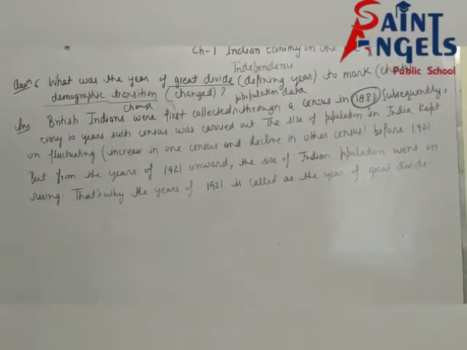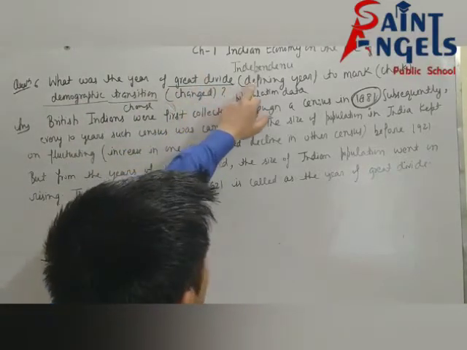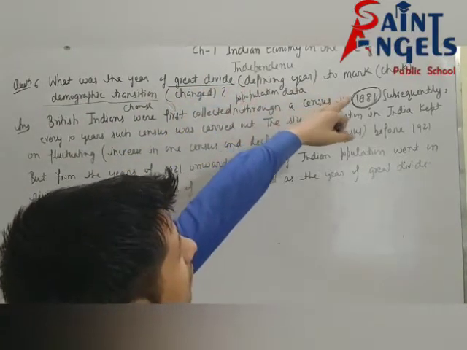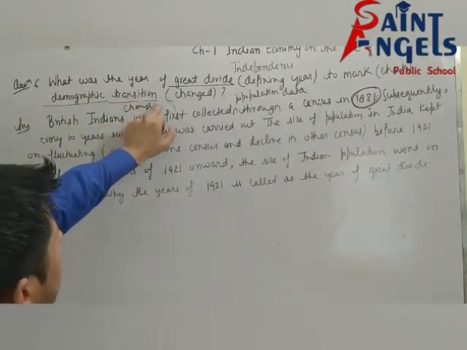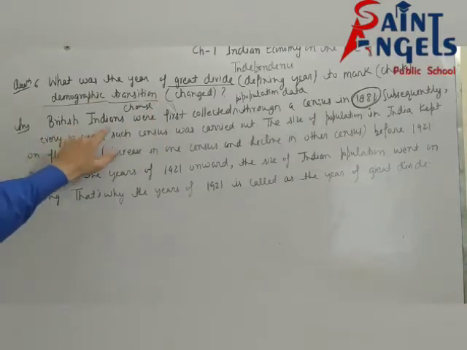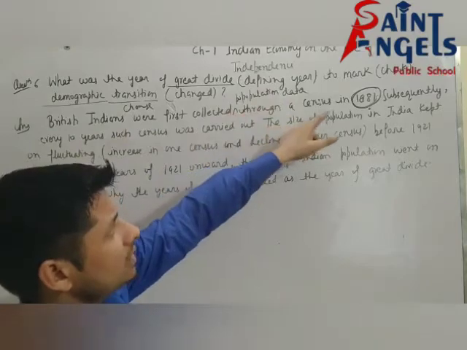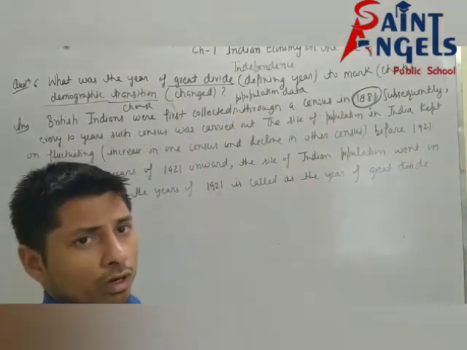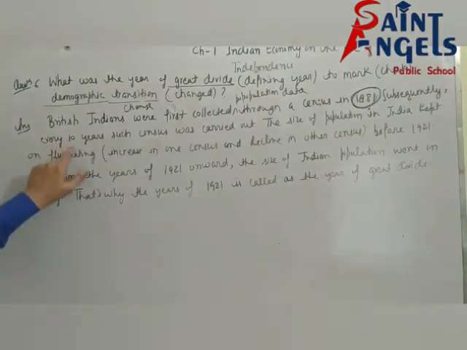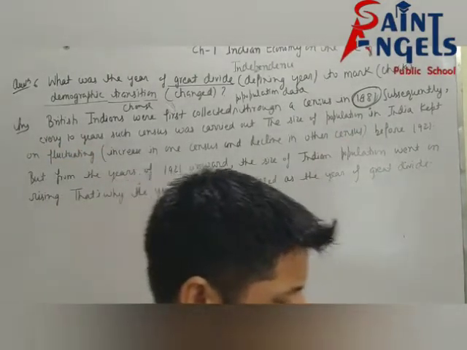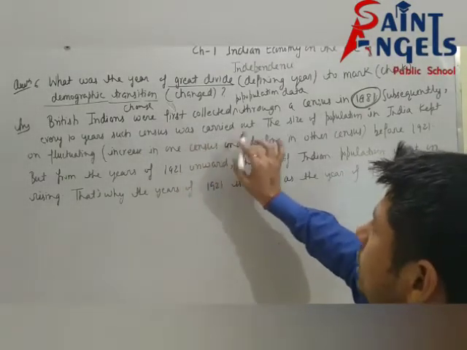See, next question. What was the year of great divide? Great divide means the defining year to mark or check demographic transition, transition means change. British Indians first collected population data through a census in 1881, the first census. Subsequently, every 10 years such a census was carried out.